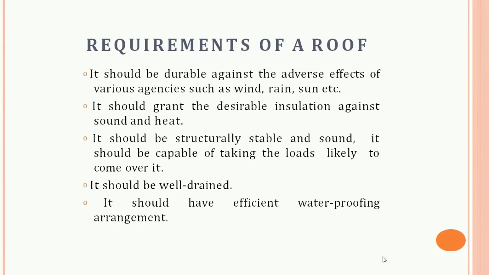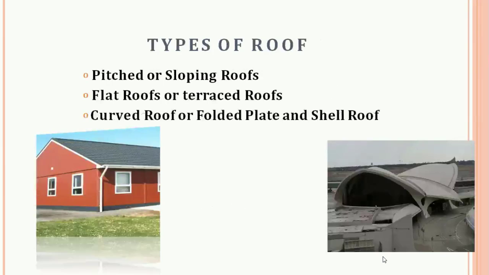There are some requirements of a roof. As we discussed for a good roof, it should be durable against the adverse effects of various agencies such as wind, rain, sun, etc. It should grant a desirable insulation against sound and heat. It should be structurally stable and sound. It should be capable of taking the loads likely to come over it. It should be well drained. It should have an efficient waterproofing arrangement.